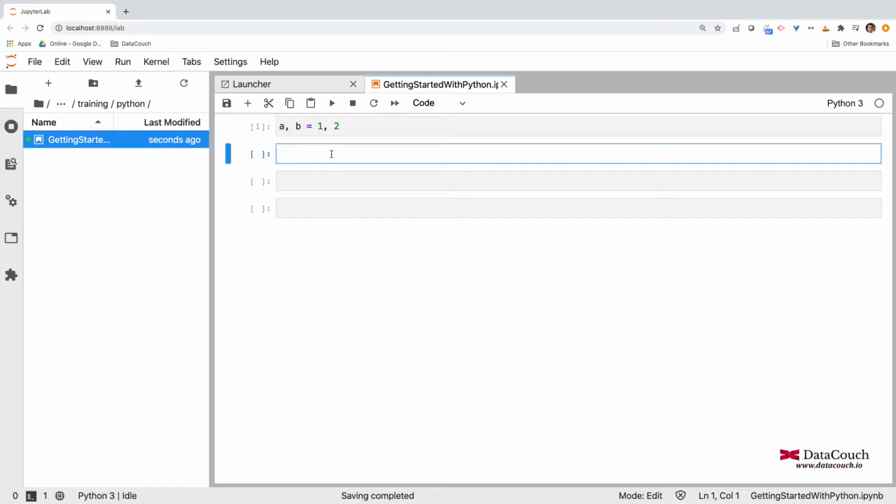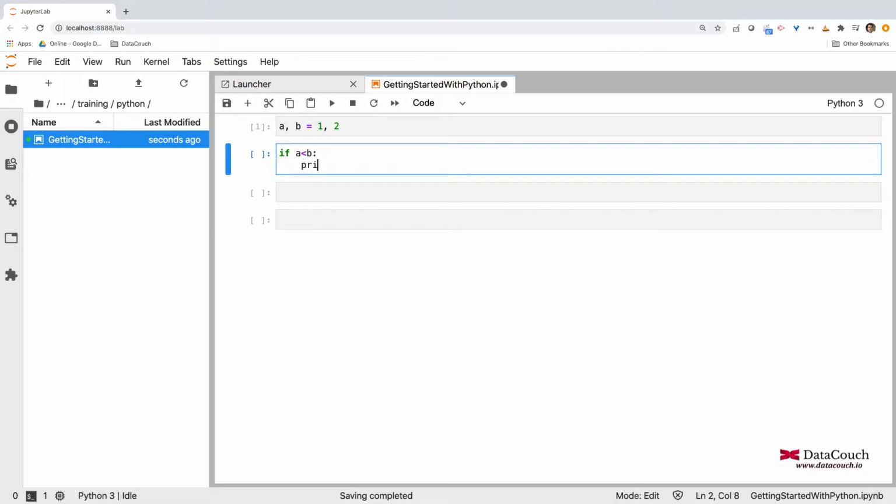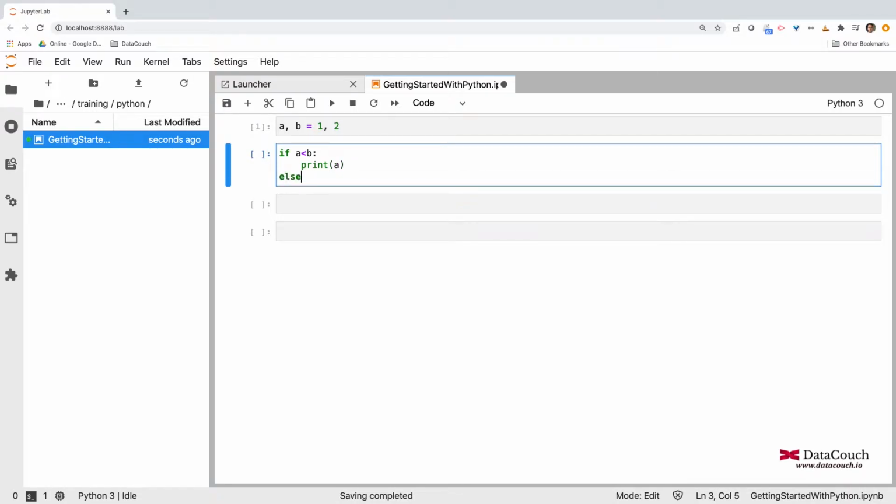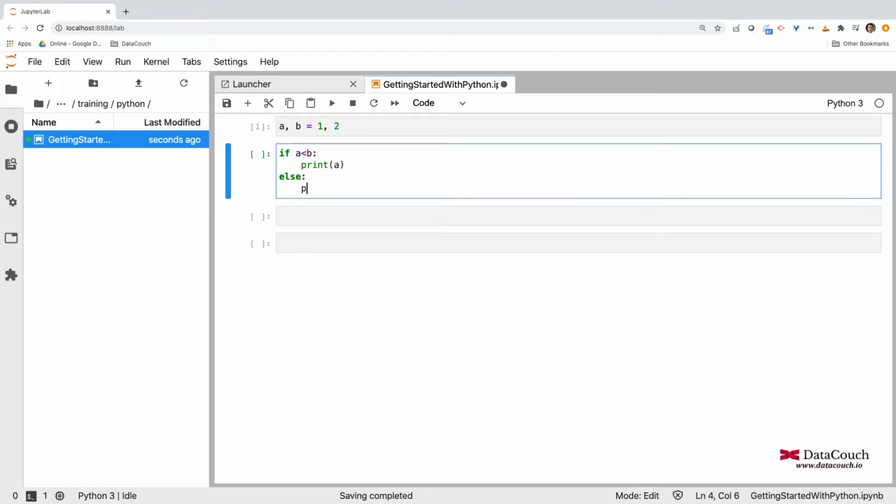I can now write code to actually compare a and b using an if statement. I can simply write a is less than b, and specify print a here, and if it is not true, then I will write print b here.